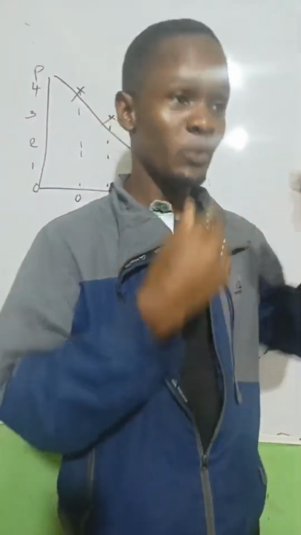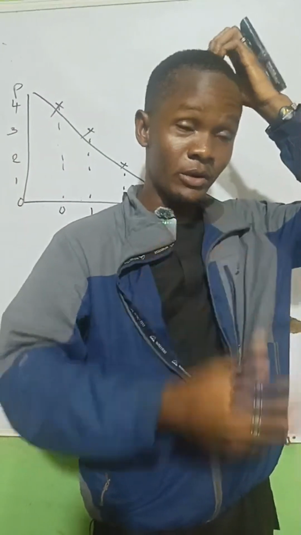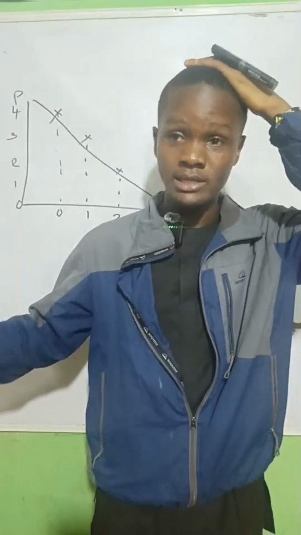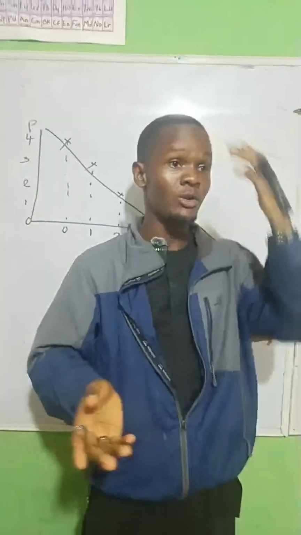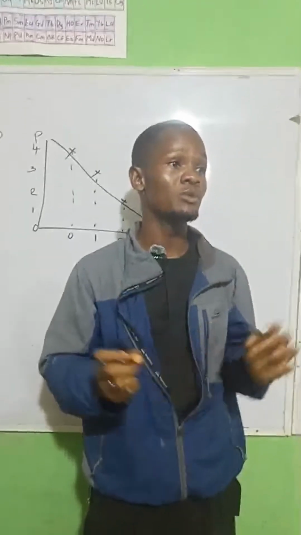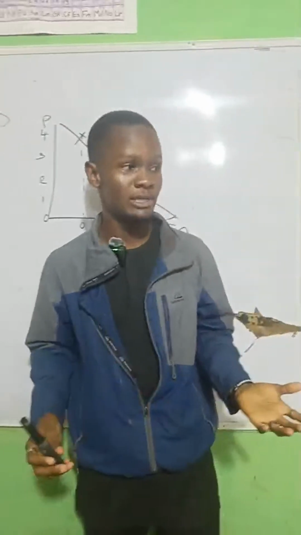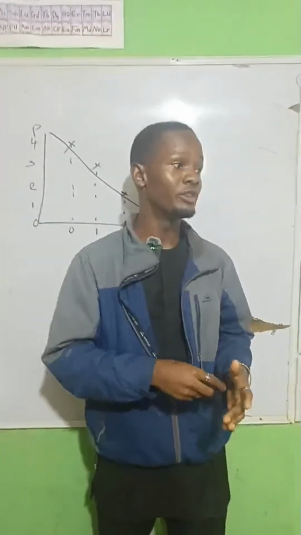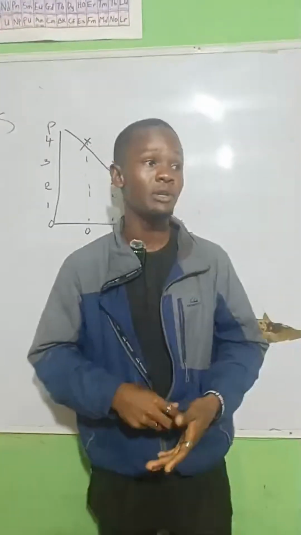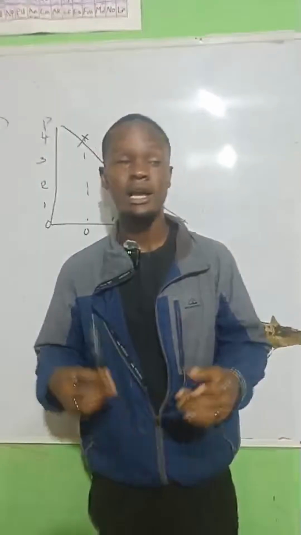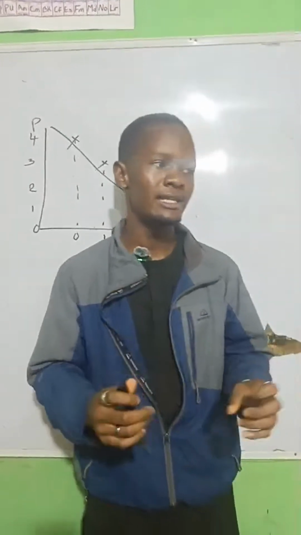Okay, so just a quick recap. We said the key concept underlining economics is what? Scarcity. The most acceptable definition of economics was given to us by Professor Lionel Robbins. Then we went further to look at the definition of resources. We said resources can either be natural or man-made, and they are those things used to satisfy our needs and wants.